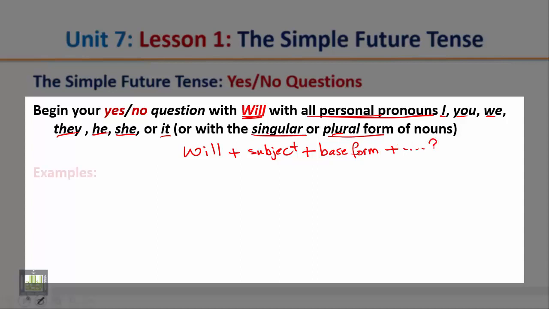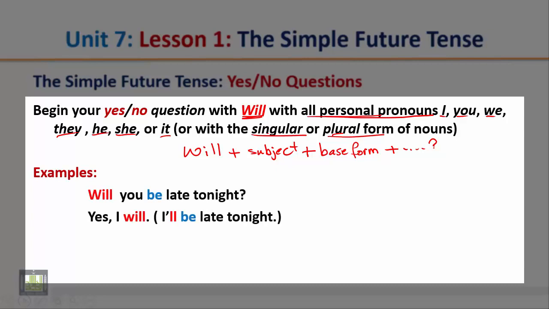Examples. Will you be late tonight? Notice here that the question starts with the verb will, followed by the subject, followed by the base form of the verb. After that, complete your question. The answer, yes, I will, or I'll be late tonight.